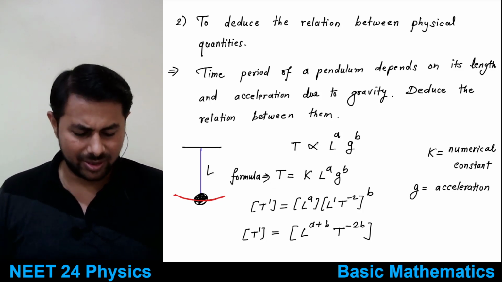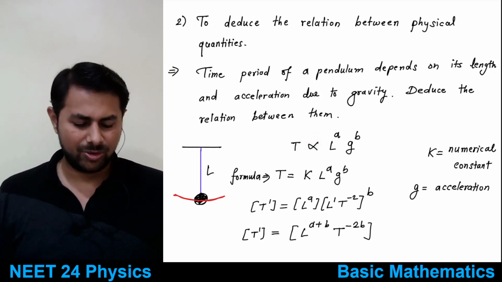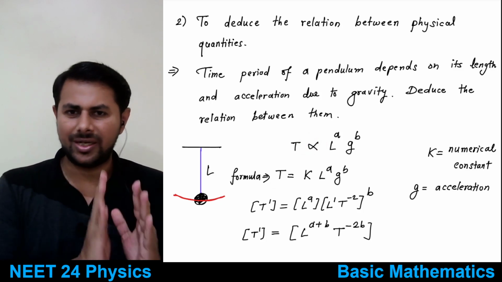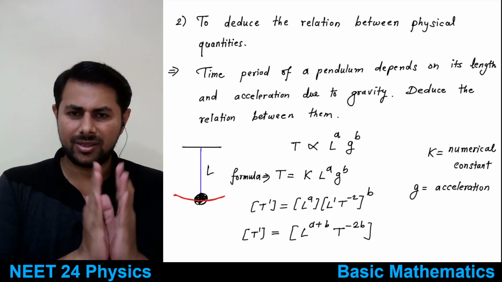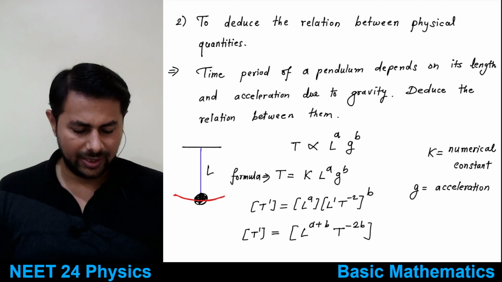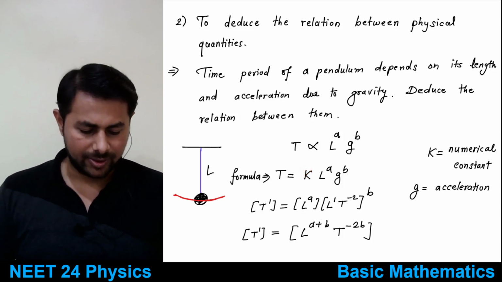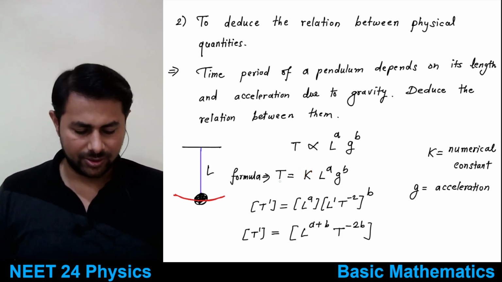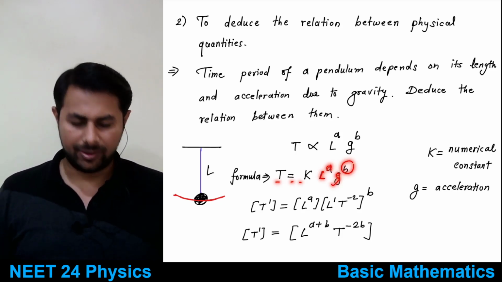Whenever we drop this proportionality sign and put an equality sign, a constant will enter. Constant means a number will enter, right? So that's k. K is a number which doesn't have any dimensions. So t is equal to k l raised to a g raised to b.